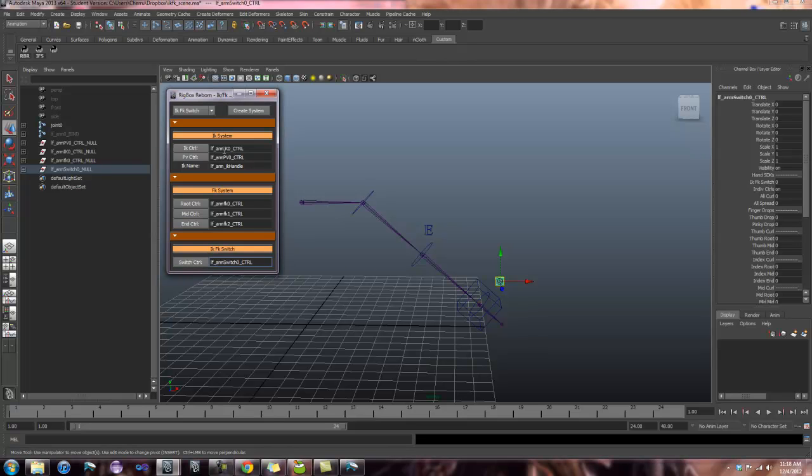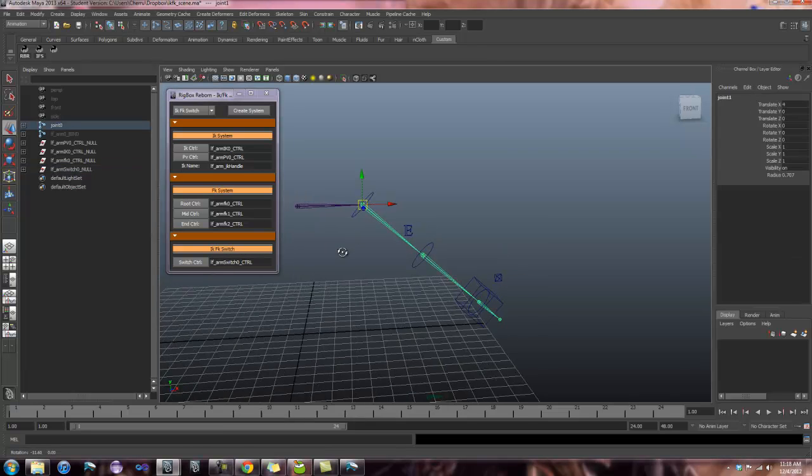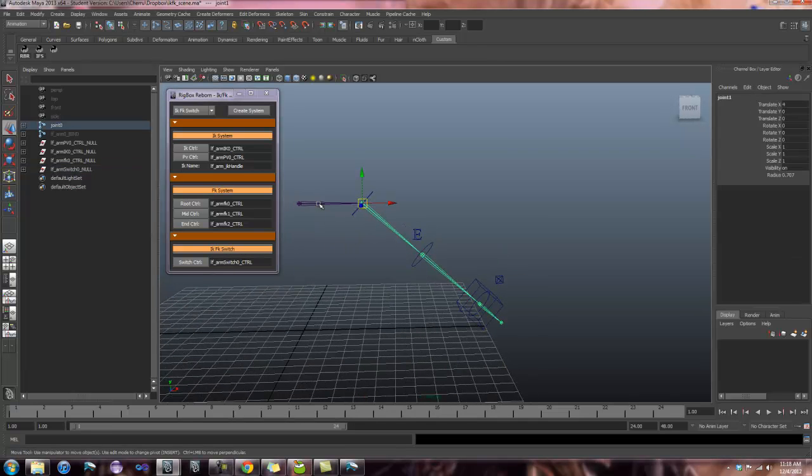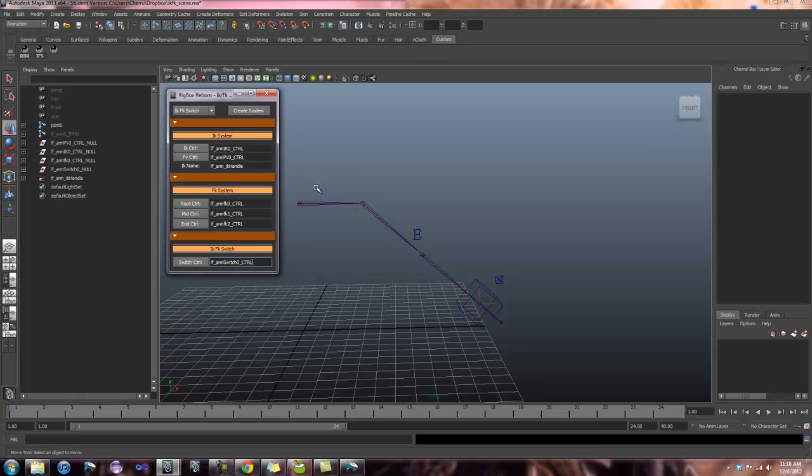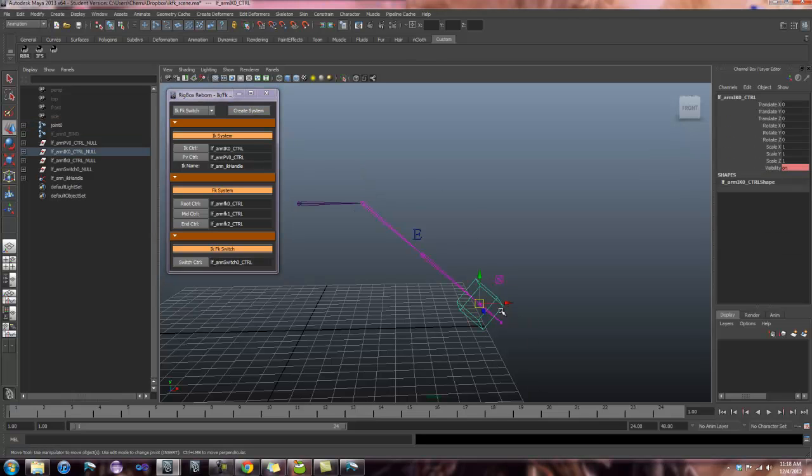So now that the tool has all the information that it needs, I can select the root of my system, so not necessarily the shoulder, but the root of where I want my IK-FK switch to start. So I have my root joint selected. I can just go ahead and say create system, and the system is automatically created for me.